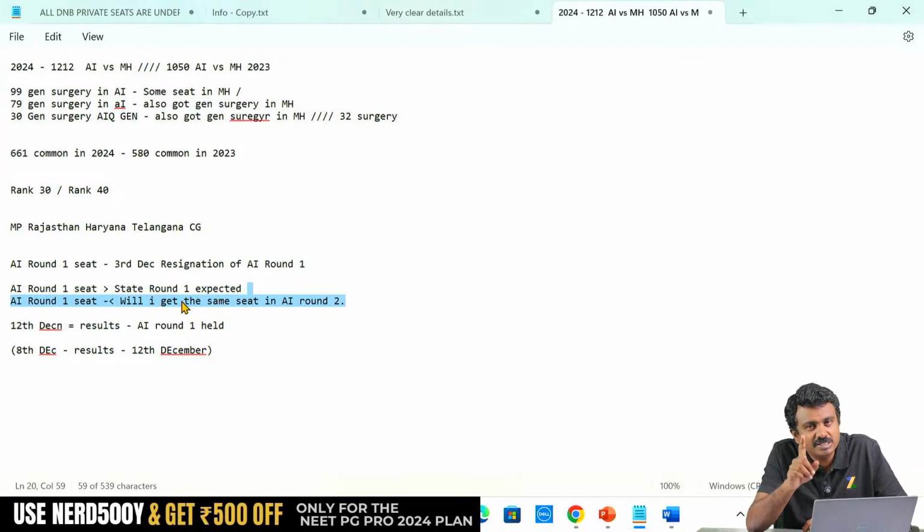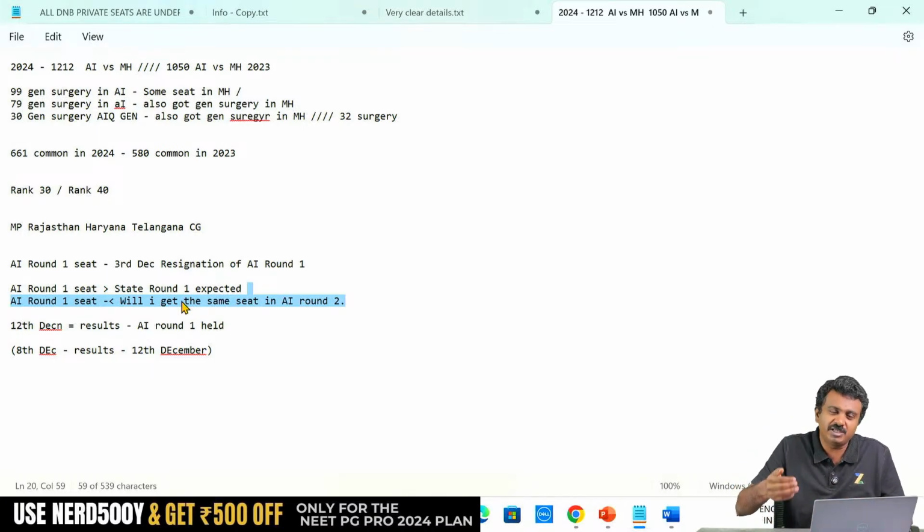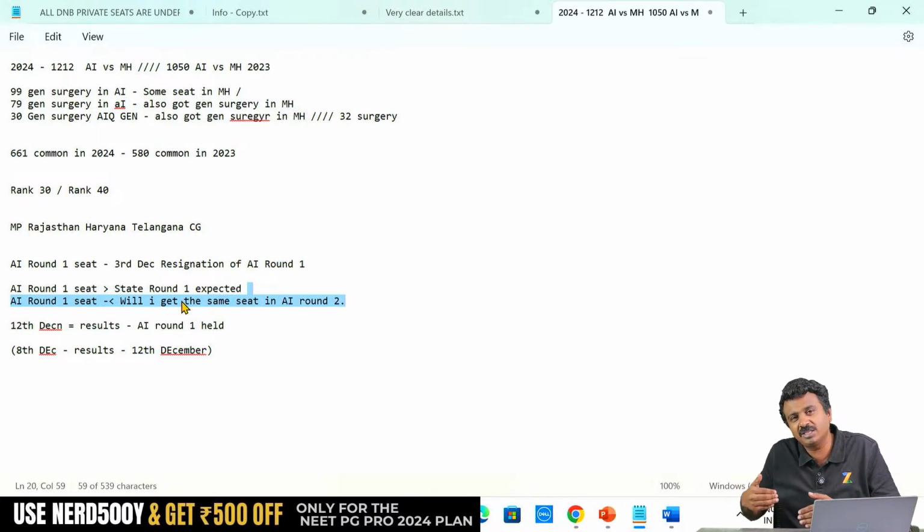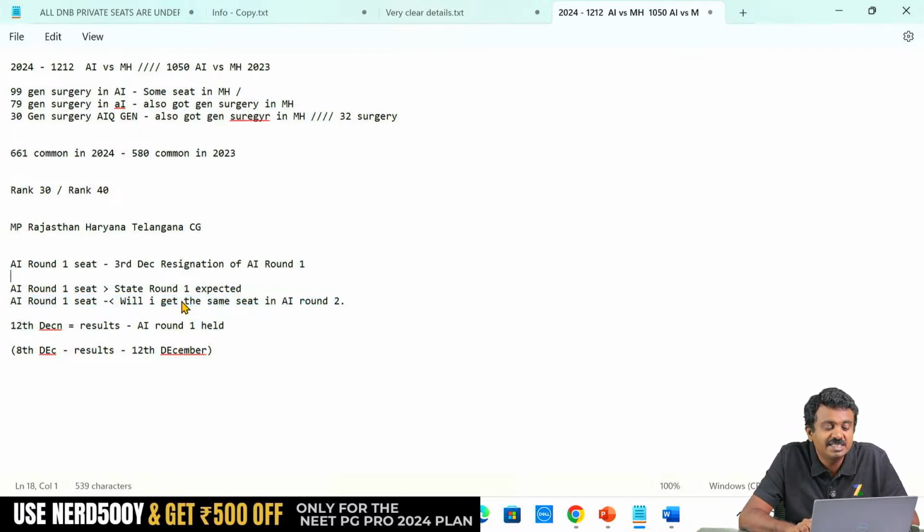But if it is only 1 seat and possibly high competition, you are seeing that many candidates above you are looking for similar seats or in your state too, then it is a risk. If either of these is true, it is fine. You are 100% sure about a better state round 1 seat, or you will definitely get the All India round 1 seat in round 2, high chances. Then you can resign your All India round 1 seat and wait for state. Or you have a problem of not being able to join your state round 1 seat.